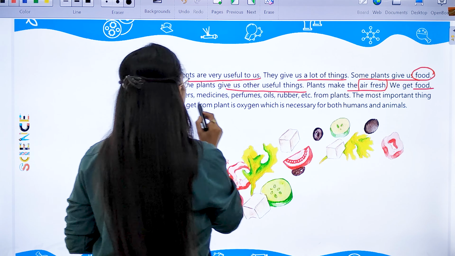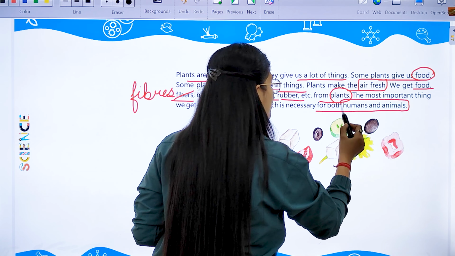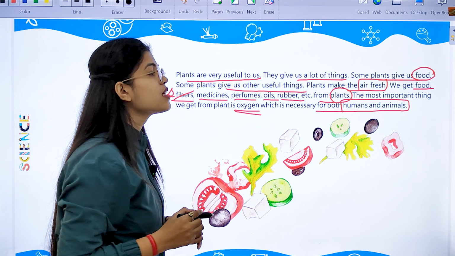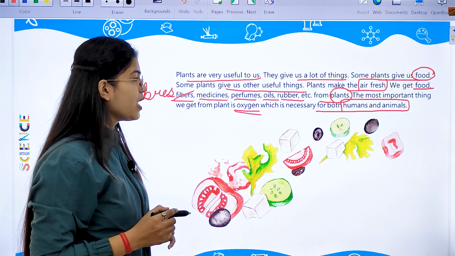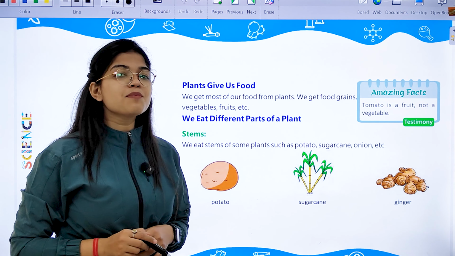This fiber is written wrong. It should be this. And the most important thing which we get from the plant is oxygen, as I told you. Why? Because it is necessary for both humans as well as animals. Now, first of all, what do plants give us?